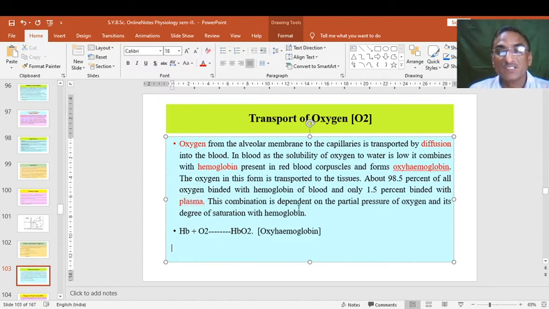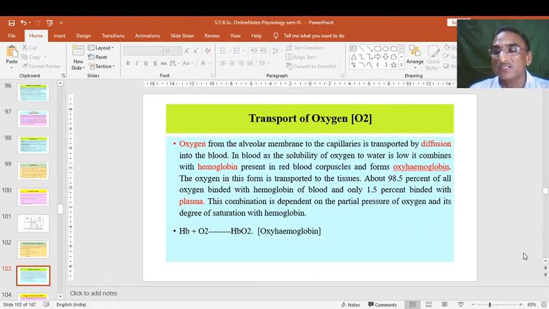This combination depends on the partial pressure of oxygen and its degree of saturation with hemoglobin, meaning how much oxygen is combining, what the oxygen pressure is at that time, and whether the hemoglobin is already occupied or free. In this way the total transport of oxygen is observed.